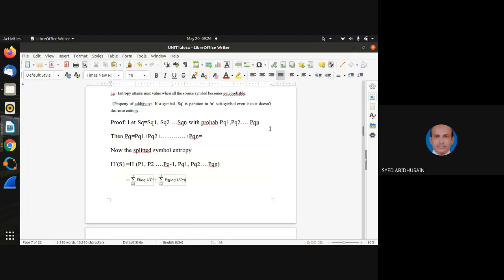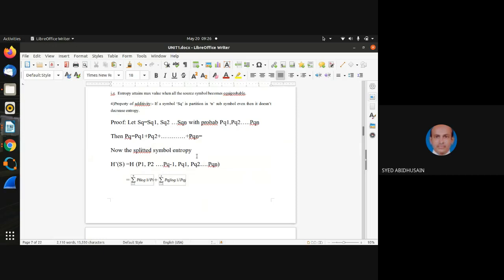Now the split symbol entropy, let me call this split entropy H dash of S. What is done here? I have done nothing to the remaining symbols S1, S2, S3 up to S_(Q minus 1), occurring with probabilities P1, P2, P3 up to P_(Q minus 1).